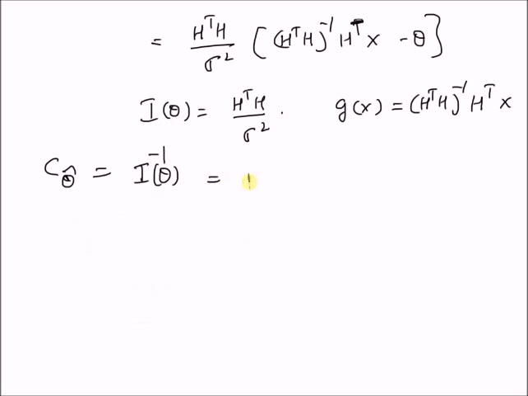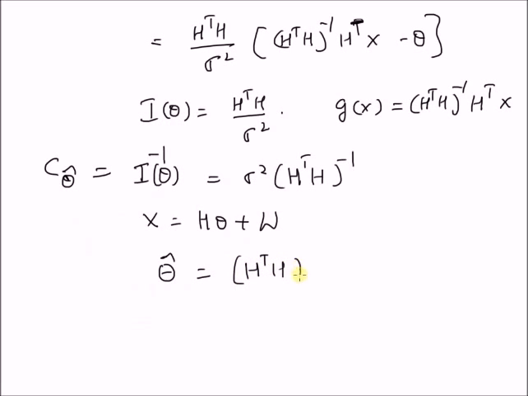So this is equal to sigma square times inverse of the product H transpose H. Therefore, for a linear model X equal to H theta plus W, the minimum variance unbiased estimator for theta under Gaussian noise assumption is clearly given by theta hat is equal to H transpose H inverse multiplied by H transpose X. So this linear transformation gives the minimum variance unbiased estimator for the unknown parameter vector theta.